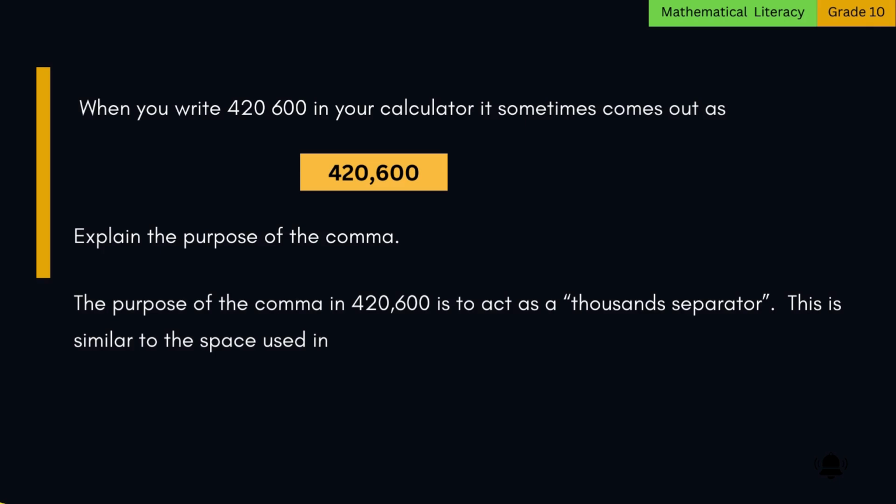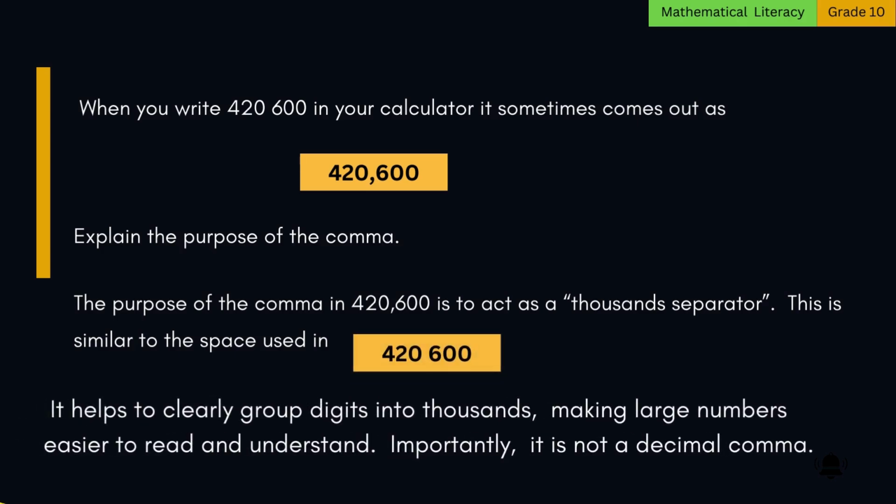The purpose of the comma in 420,600 is to act as a thousand separator. This is similar to the space used in, and it helps to clearly group digits into thousands, making large numbers easier to read and understand. Importantly, it is not a decimal comma.